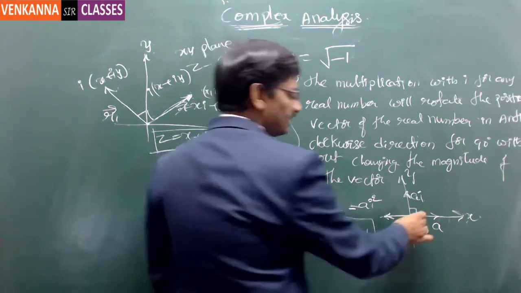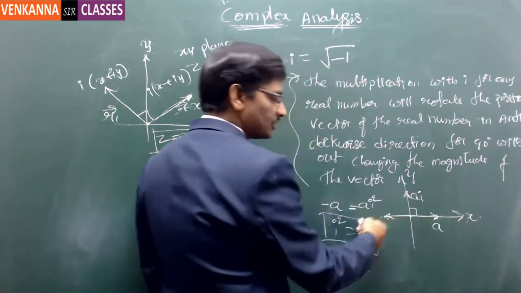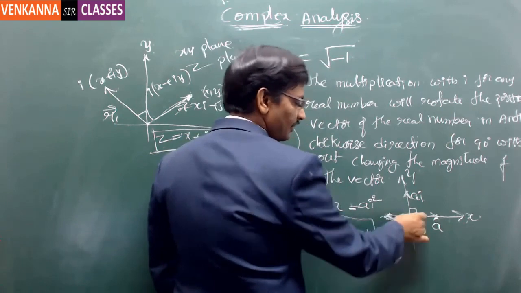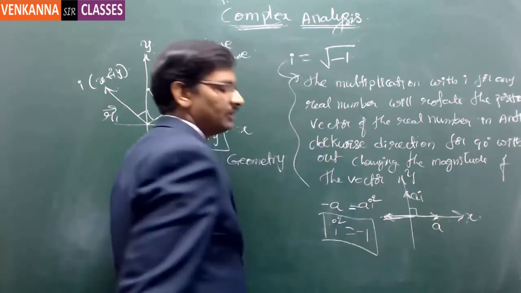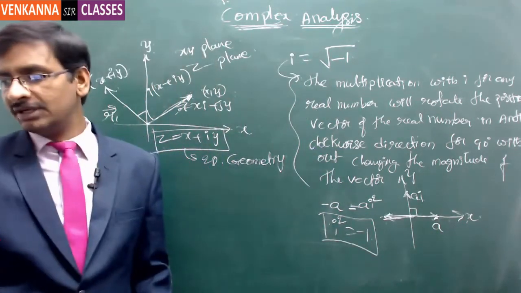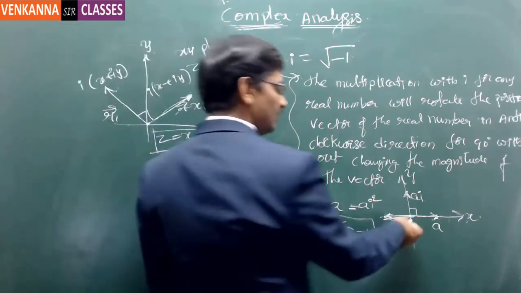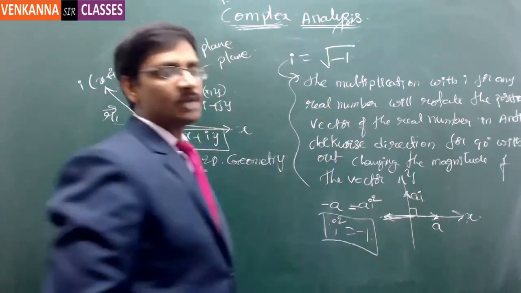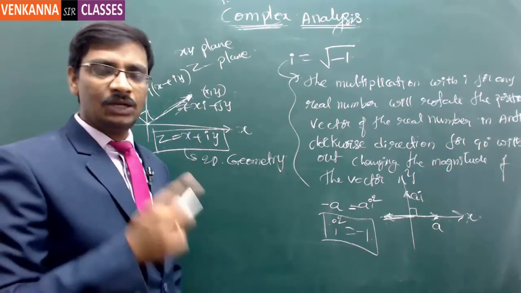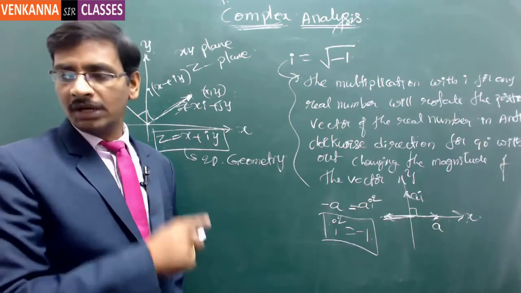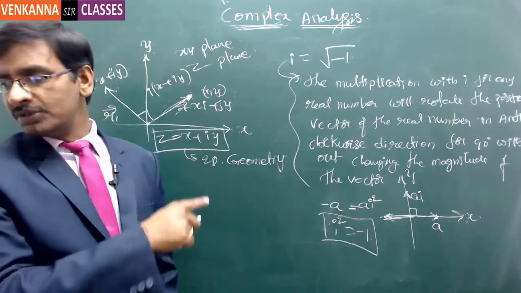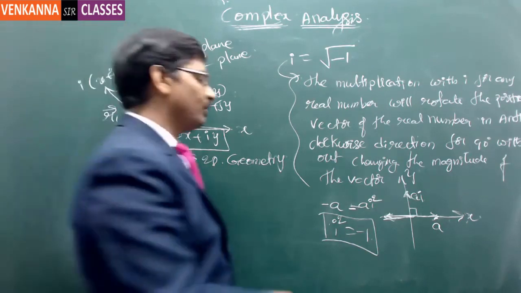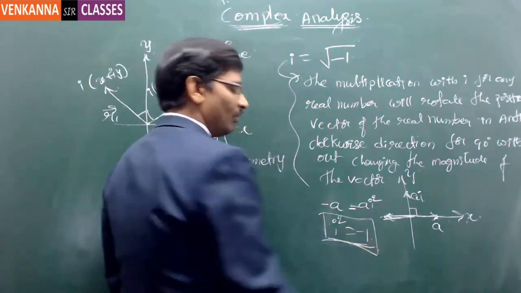See, this is plus a, and this is the opposite vector to it, that is minus a. So plus a and minus a, there is 180 degrees phase shift here, right? So that's exactly the reason: if you multiply two times with i, that is i into i, it is rotating for 180 degrees exactly in the opposite direction. Hence i square is equal to minus 1.